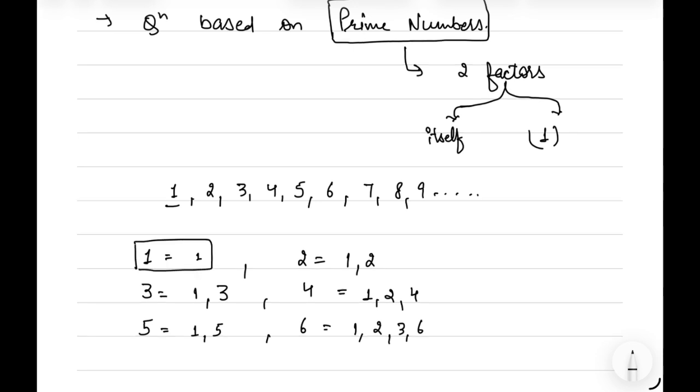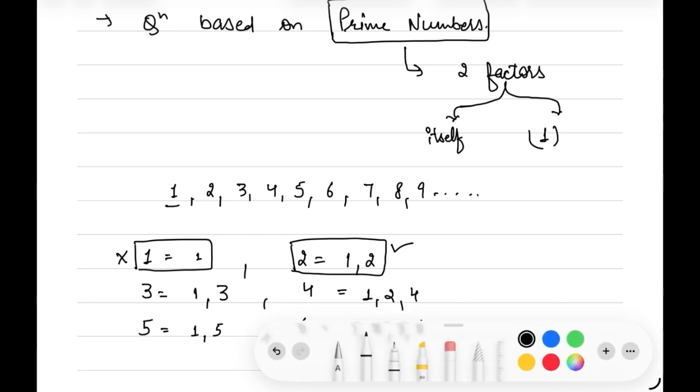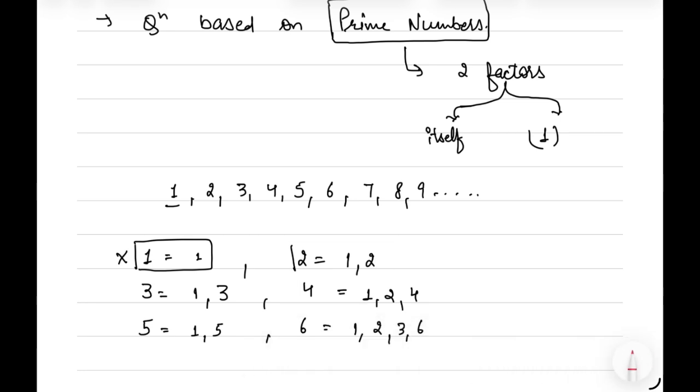Here, 1 has only one factor, so it can't be a prime number. In case of 2, having exactly two factors, 1 and 2, it is a prime number. So our smallest prime number is 2.